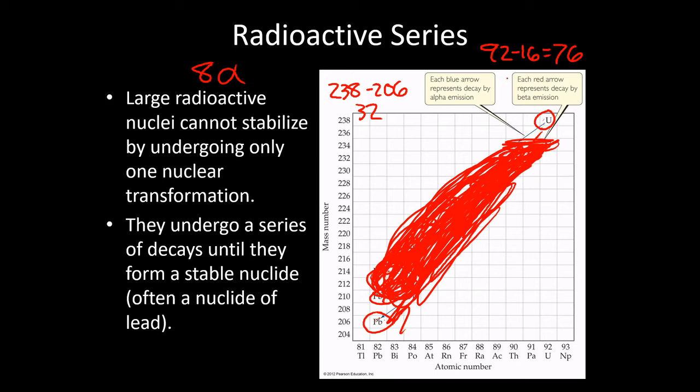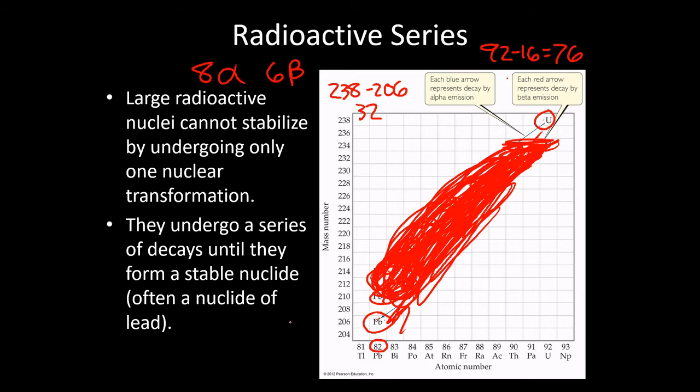But we need more than 76 protons because we know that we end not with 76, we end with 82. That's the atomic number for lead. So our end point has 82 protons. Taking the alpha decays into account, we only have 76. So we need 6 more protons, and those are going to come from the beta decays.